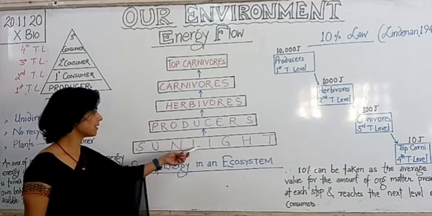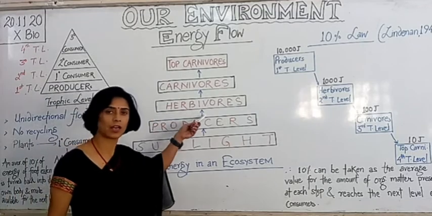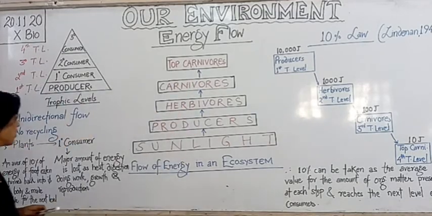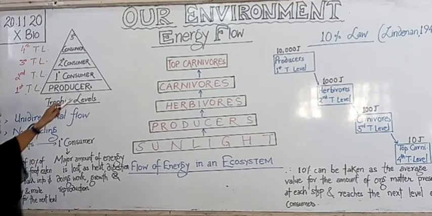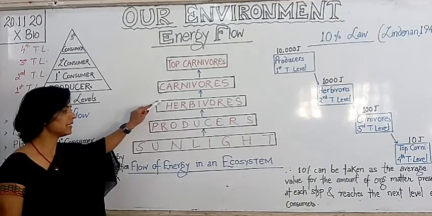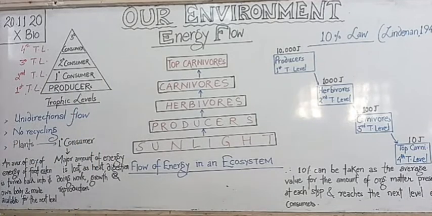From sunlight the energy is transferred to the producers, then to the herbivores, carnivores, and the top carnivores. Whenever the green plants, the producers, are eaten by the primary consumers, what happens?